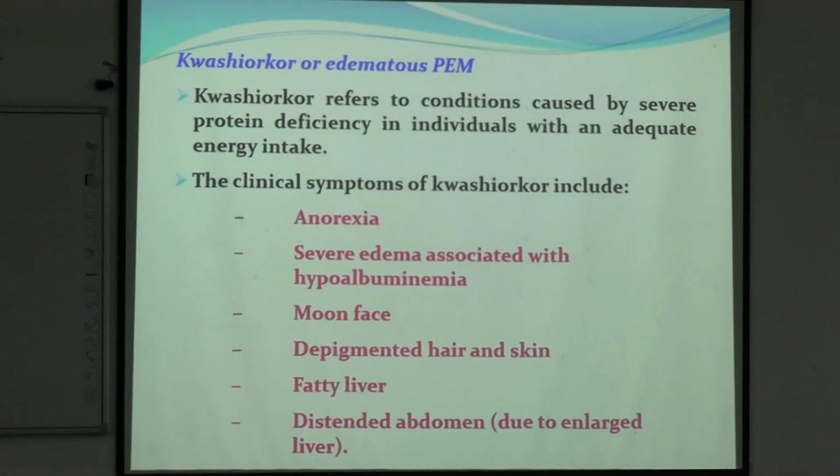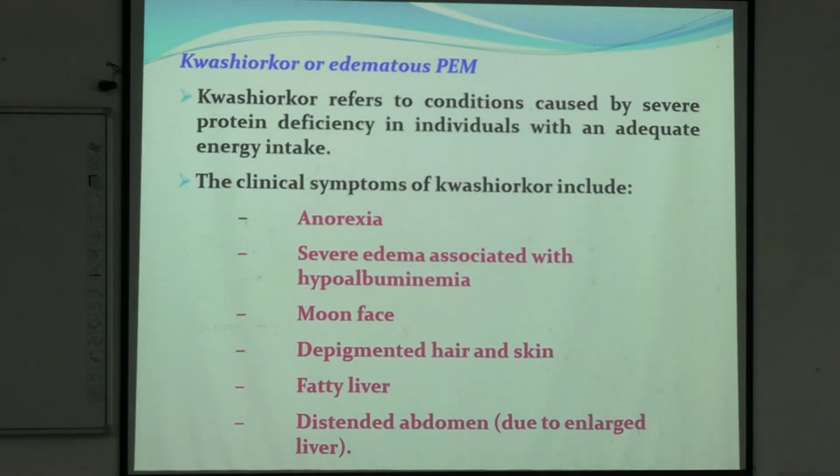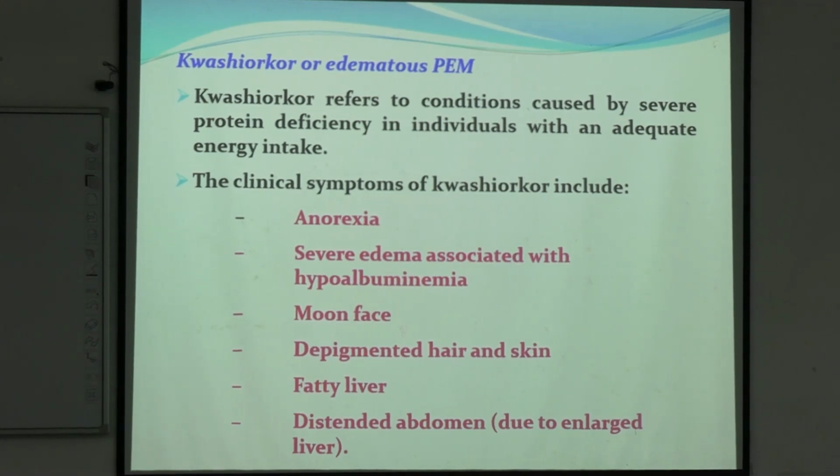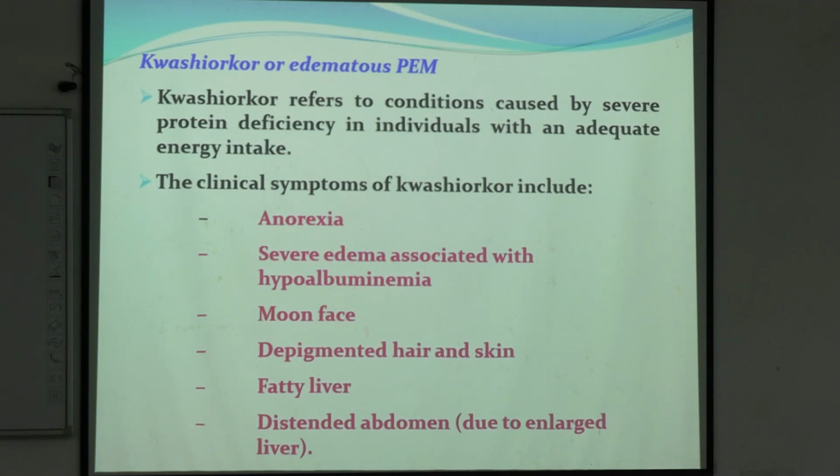So to differentiate marasmus and kwashiorkor, we should be very careful. In case of marasmus, there is both energy and protein deficit, but the serum protein is normal. In case of kwashiorkor, energy intake is adequate, but protein deficiency is there, leading to hypoproteinemia, and the symptoms are